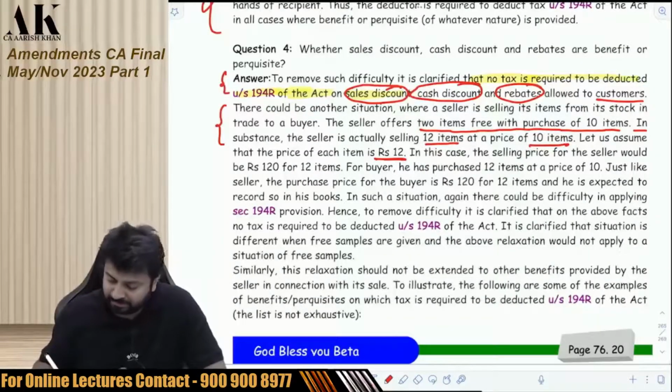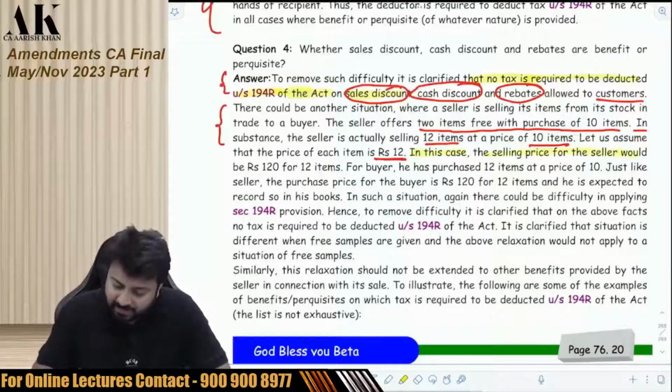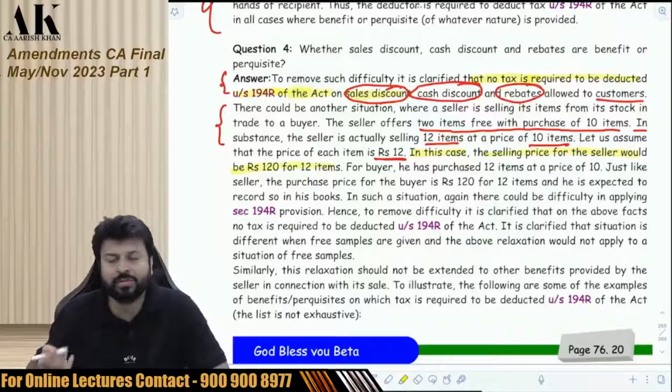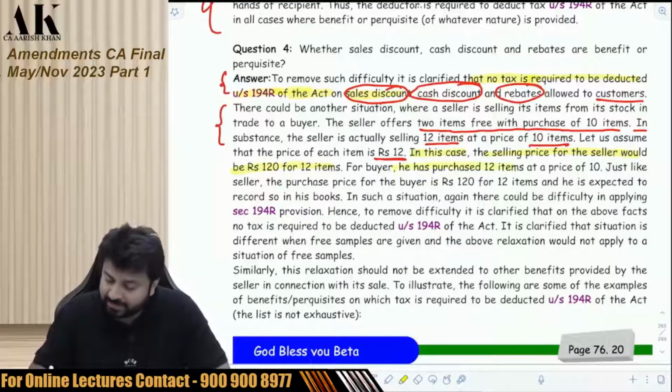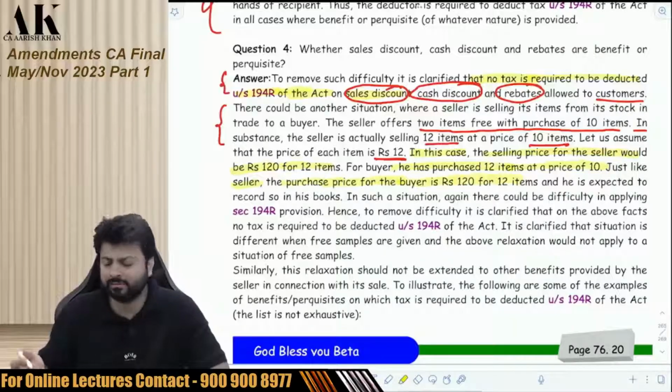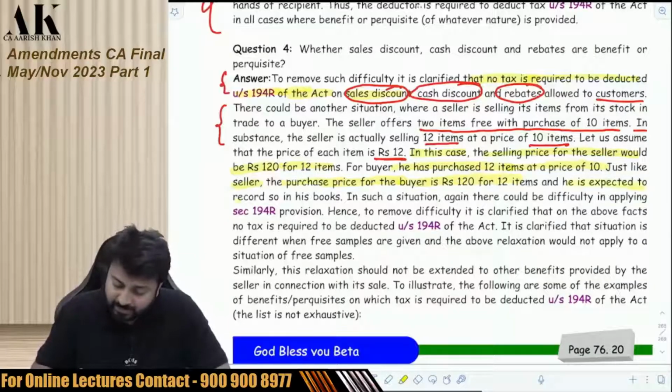Again, they have said no. No need to do. In this case, the selling price for the seller would be 120 for 12 items, obviously. For the buyer, he has purchased 12 items at a price of 10, just like the seller. The purchase price for the buyer is for 12 items 120 and is expected to record so in the books.